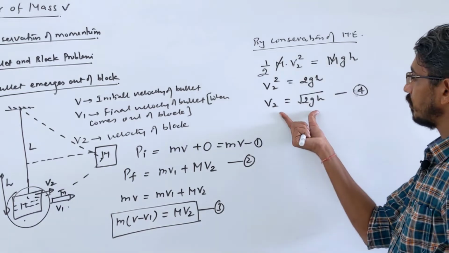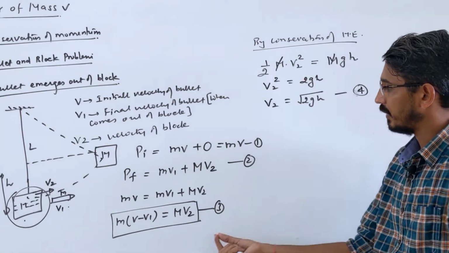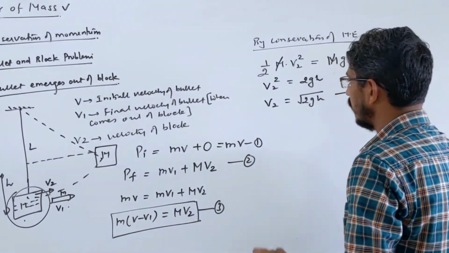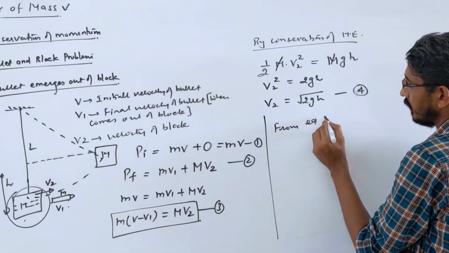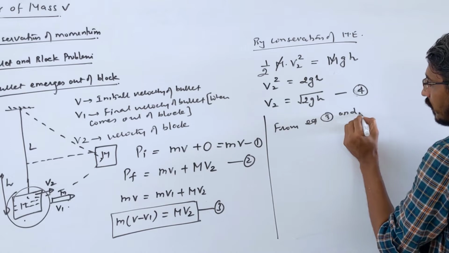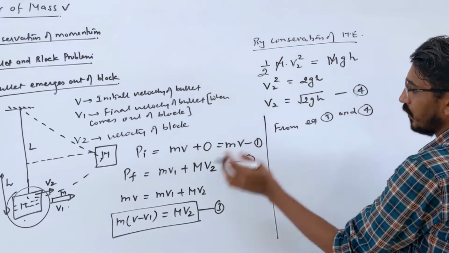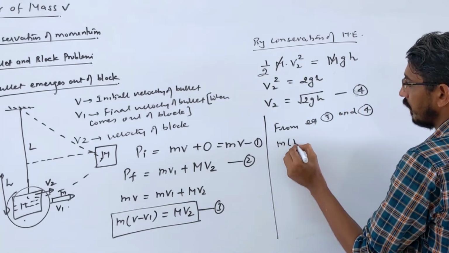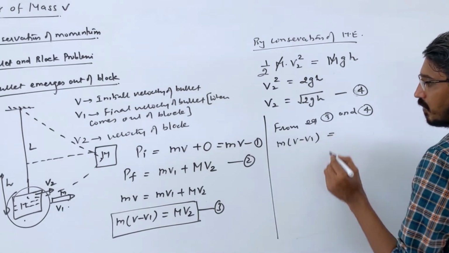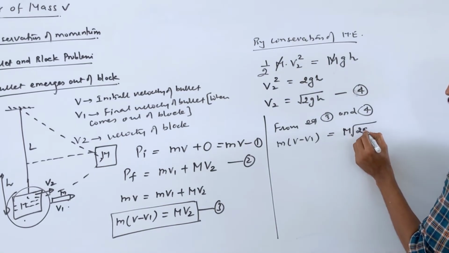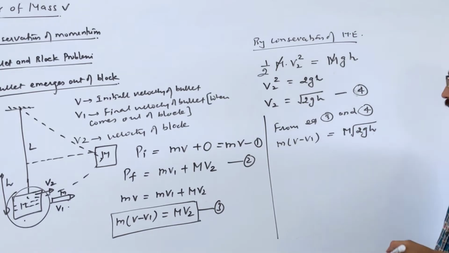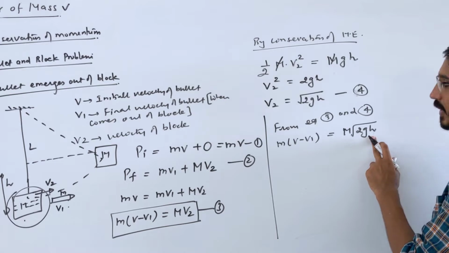So this is also the velocity of the block, and let's replace it in the earlier equation. From equations 3 and 4, let's put the value of v2 here. We will get m(v minus v1) is equal to capital M times v2, which is root 2gh. We are interested in knowing the height rise, right? That is what we want to calculate.